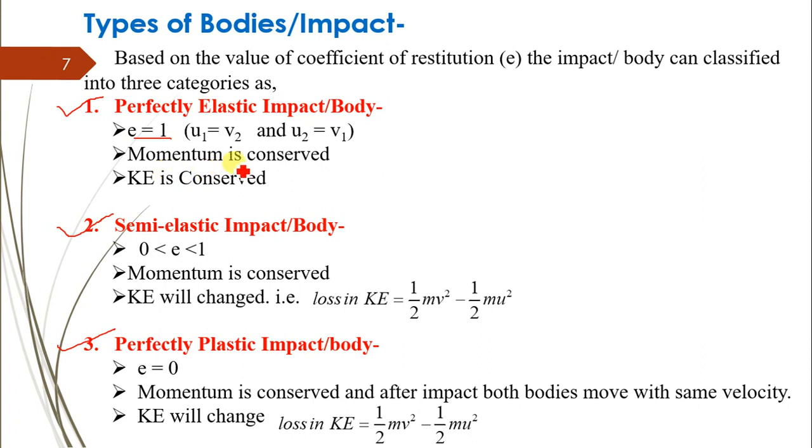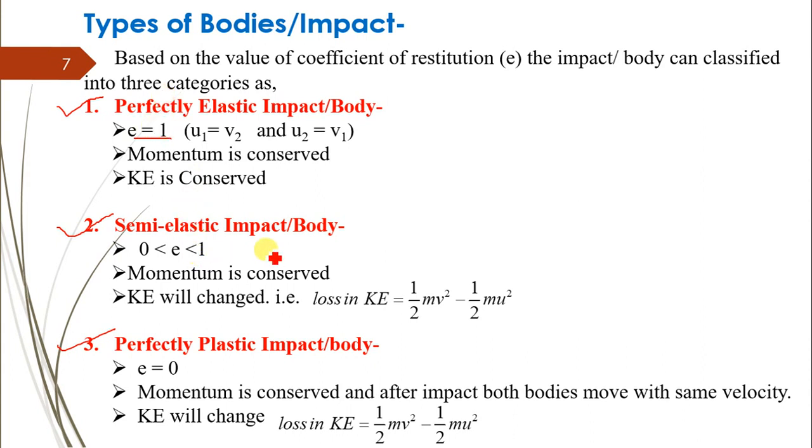Second, the momentum is conserved, that is initial momentum is equal to final momentum in the case of a perfectly elastic body. Similarly, kinetic energy is also conserved, that is initial kinetic energy is equal to final kinetic energy.